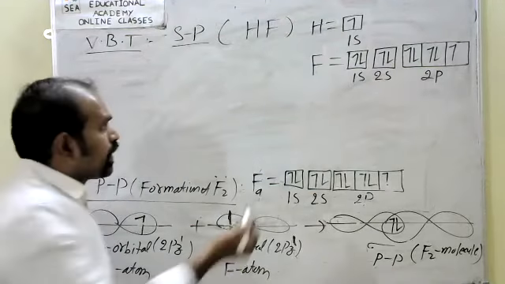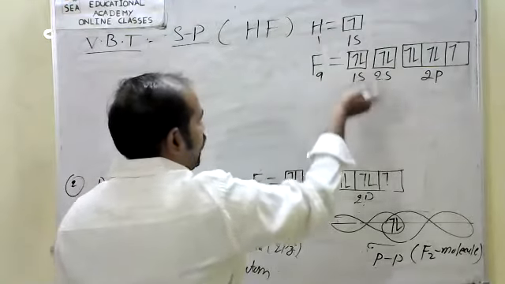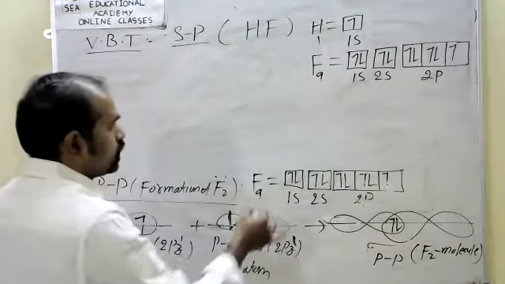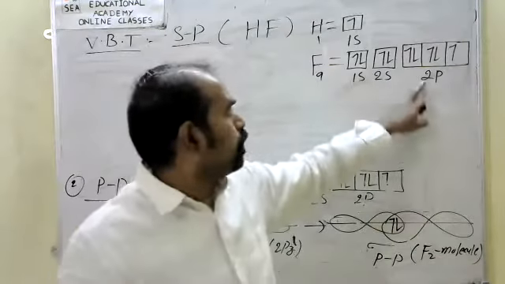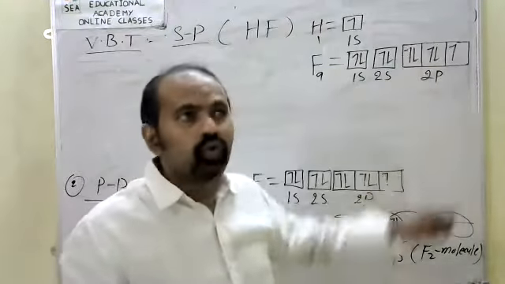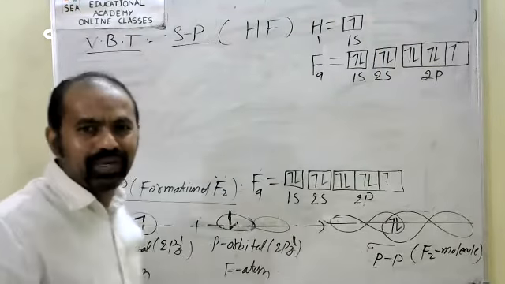Fluorine atomic number 9. It contains 9 electrons. 1s2, 2s2, 2p5. It is nothing but 2px2, 2py2, 2pz1.